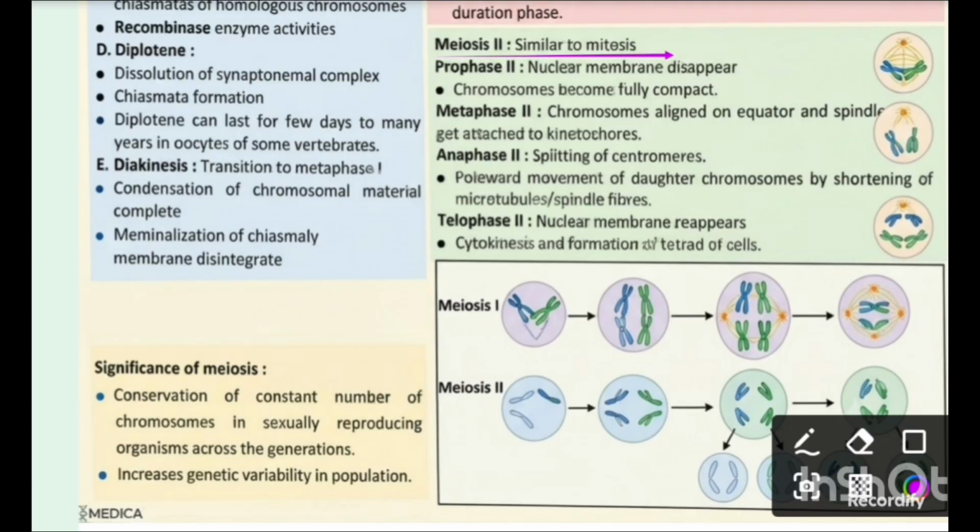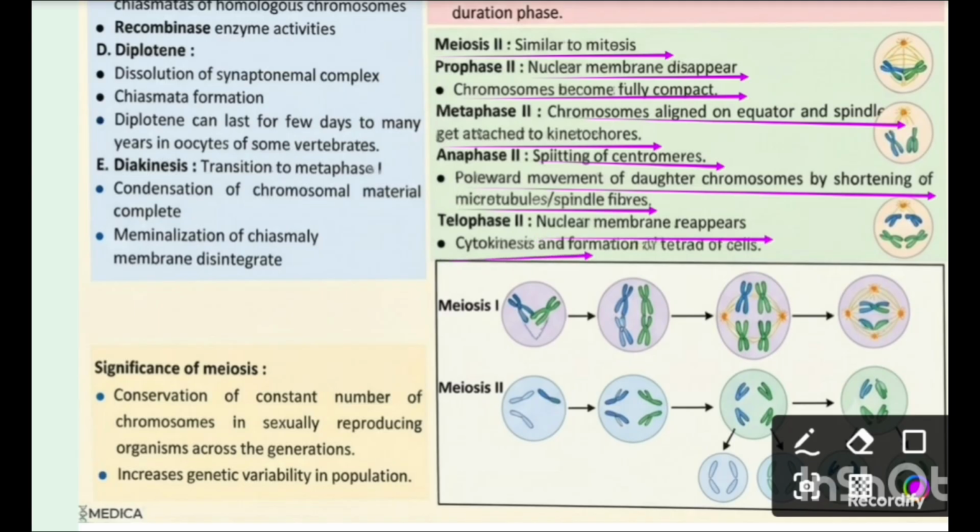In prophase 2, the nuclear membrane disappears and chromosomes become fully compact. In metaphase 2, chromosomes align on the equator and spindle fibers get attached to the kinetochore. Now anaphase 2: splitting of the centromere and poleward movement of daughter chromosomes by shortening of microtubules or spindle fibers. And telophase 2: the nuclear membrane reappears, followed by cytokinesis and formation of a tetrad of cells.